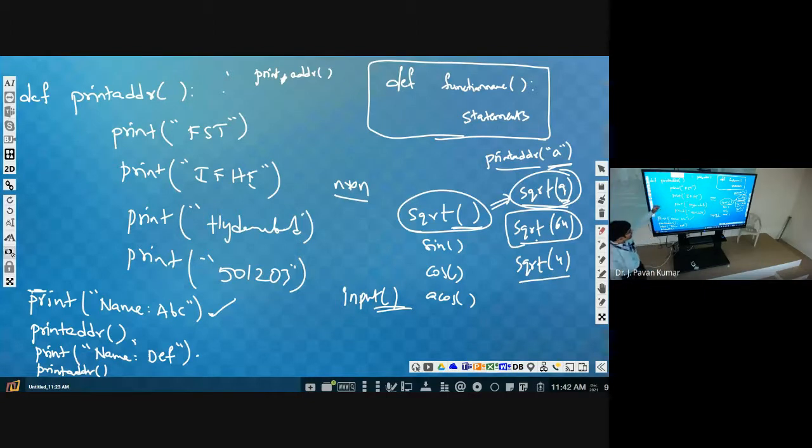So now here the requirement we are changing slightly, that we will be making a function call to this print address and we will pass one argument. Earlier, did we pass any argument here? No. Here did we pass any argument? No. But now we will pass one argument. Along with that argument, this address has to be printed. Okay, now let us see how it will work.